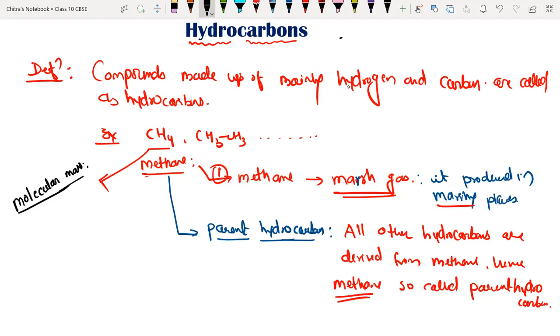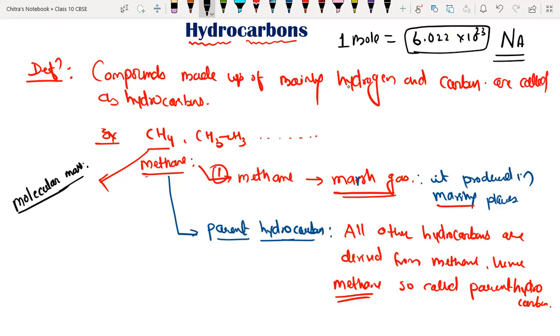You know, 1 mole is 6.022 into 10 to the power 23 particles. That much of particles together is called 1 mole. It is given by Avogadro, that's why it is also called Avogadro's number, and it is represented by Na. Understood, everyone?